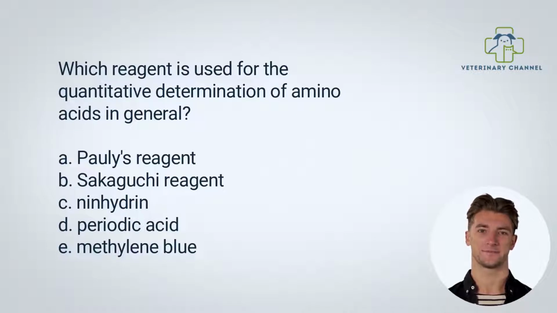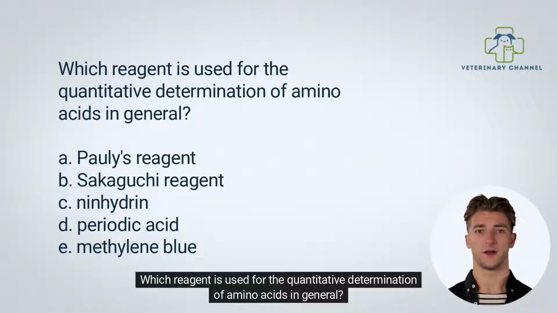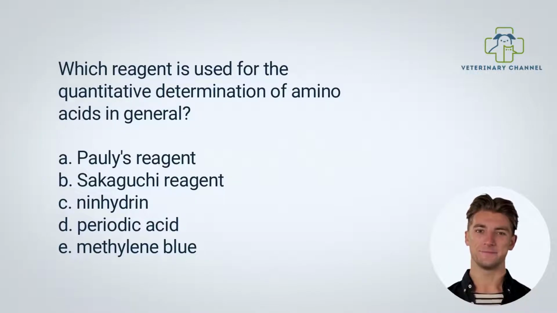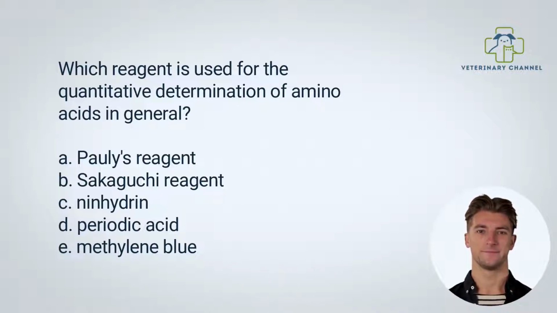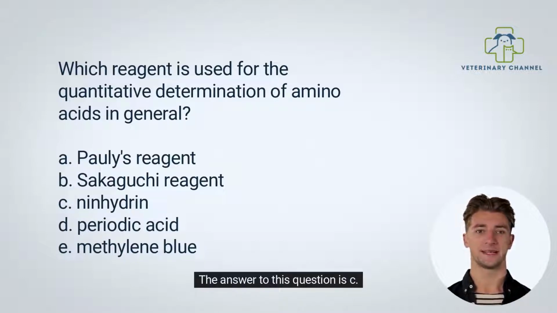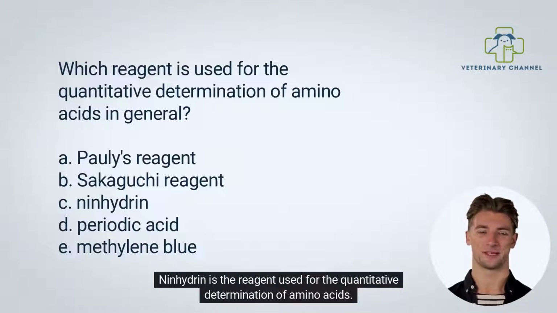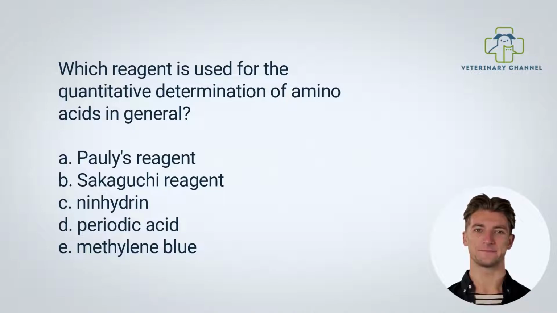Third question. Which reagent is used for the quantitative determination of amino acids in general? A. Pauli's reagent. B. Sakaguchi reagent. C. Ninhydrin. D. Periodic acid. E. Methylene blue. The answer to this question is C. Ninhydrin is the reagent used for the quantitative determination of amino acids.